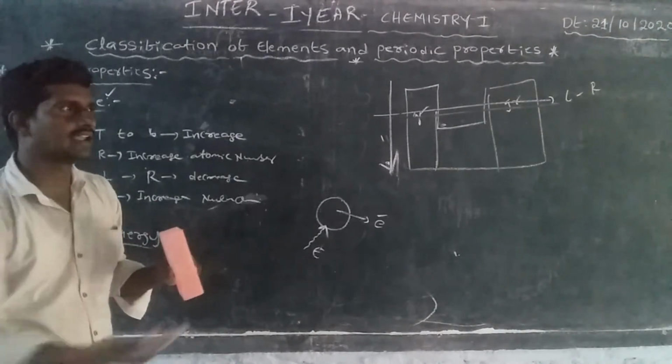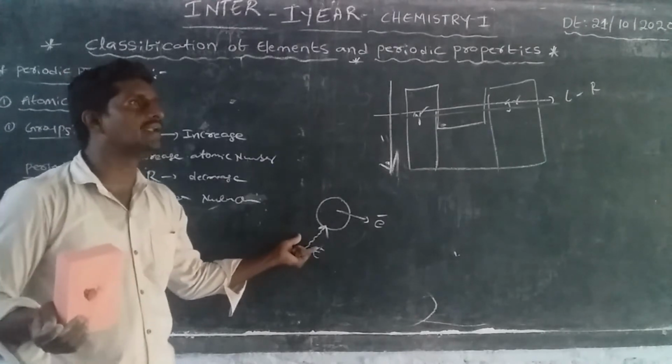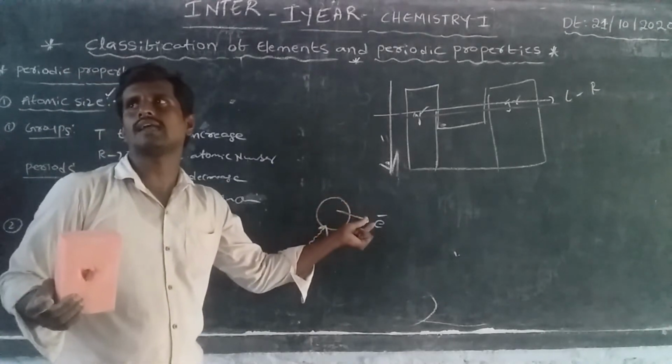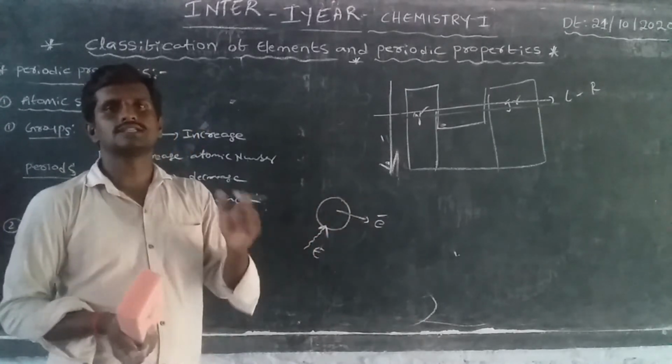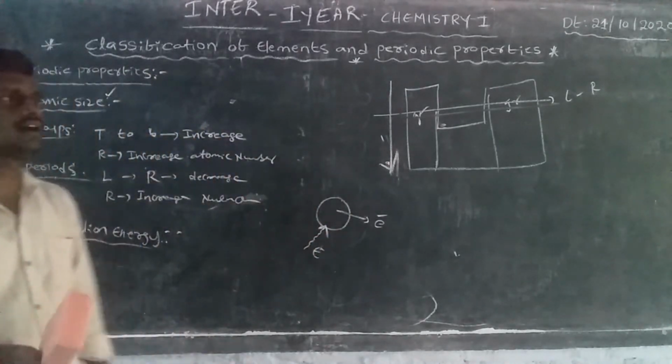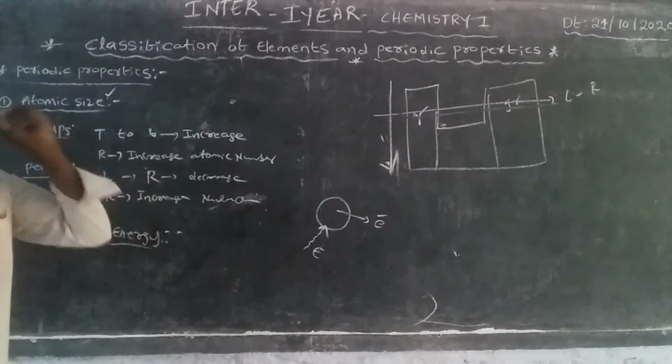Remember the basic point: removing one electron from an isolated gaseous atom is called ionization energy. It is the required energy.